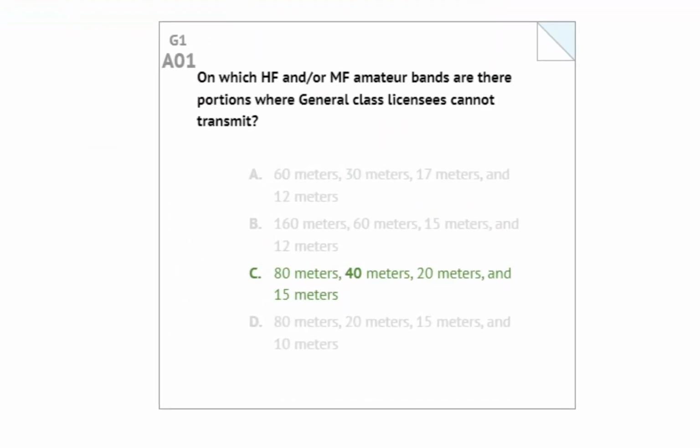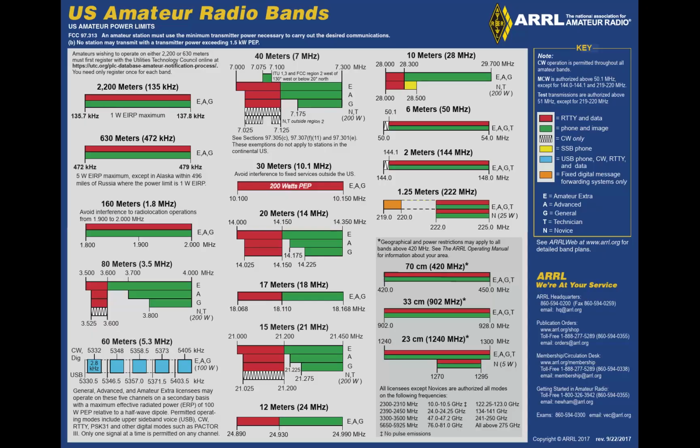On which HF and or MF amateur bands are there portions where the general class licensees cannot transmit? On 80, 40, 20, and 15, there are portions where only extra class operators have access. All the other bands, generals can operate the entire range of frequencies on those bands.